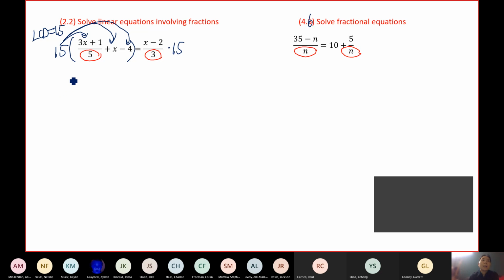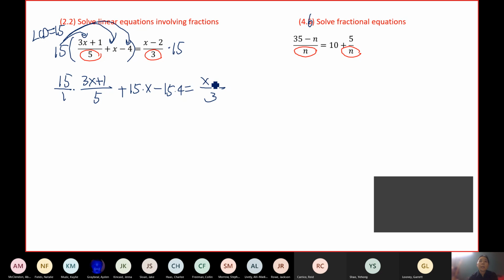Ray said to multiply each one by the least common denominator. You can skip this step, but make sure you remember that you will multiply every term, including x and minus 4, even if they are not fractions. We still need to multiply them by the least common denominator, 15.